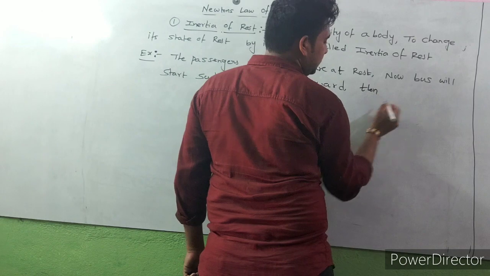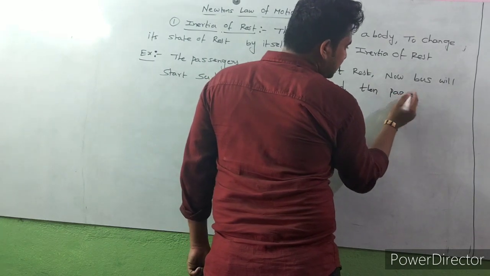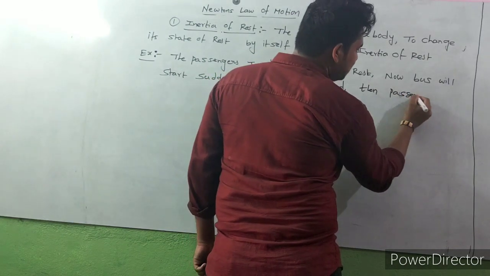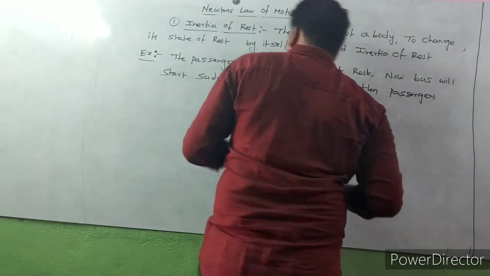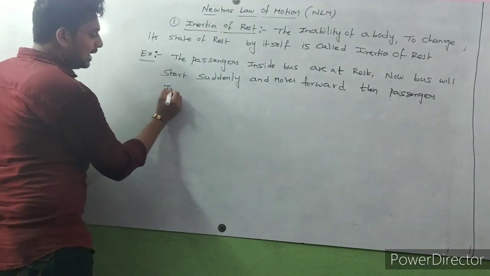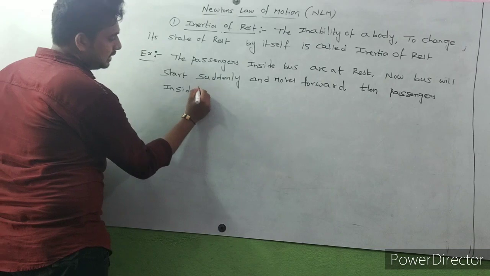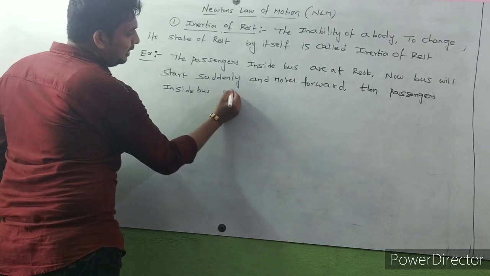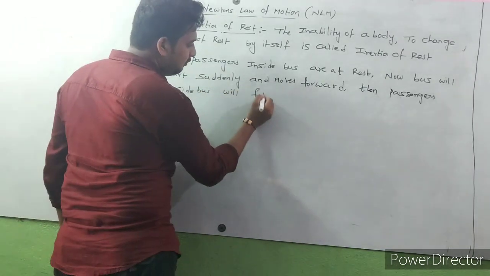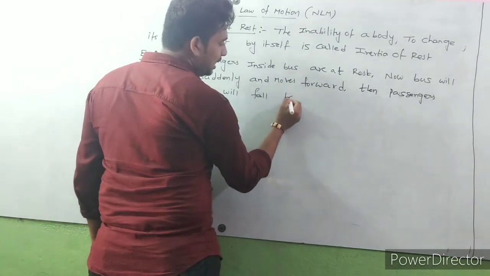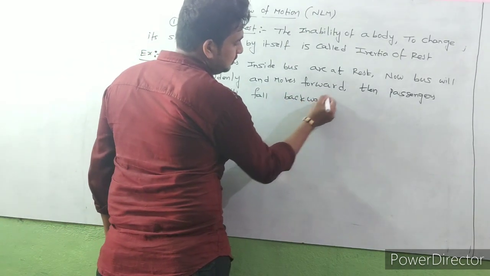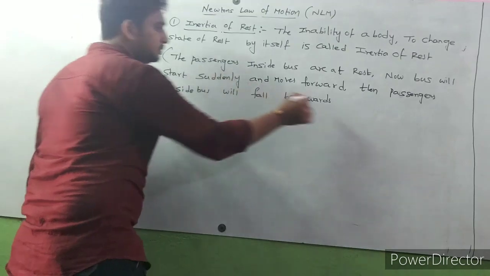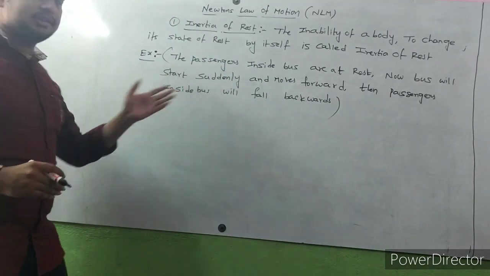Then the passengers inside the bus will fall backwards. Have you got this?